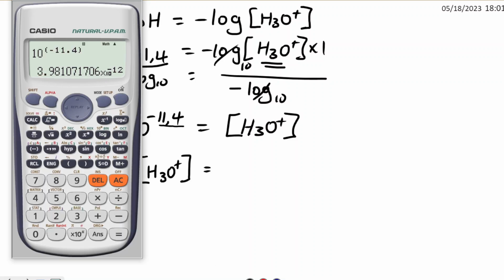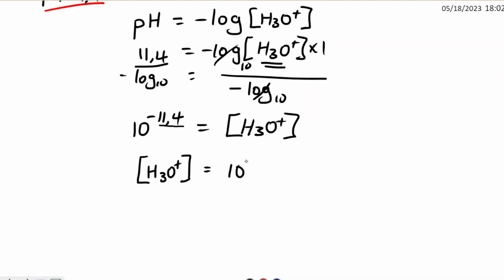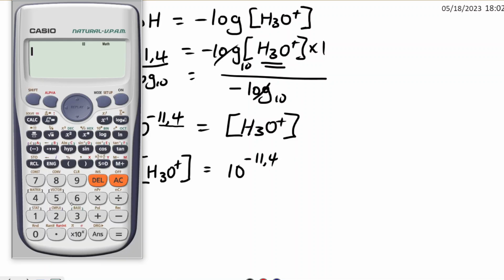Let's do that again. You have 10 to the power negative 11.4. So when you press that in the calculator, put a 10, go to the power, open the bracket, put a negative 11.4.